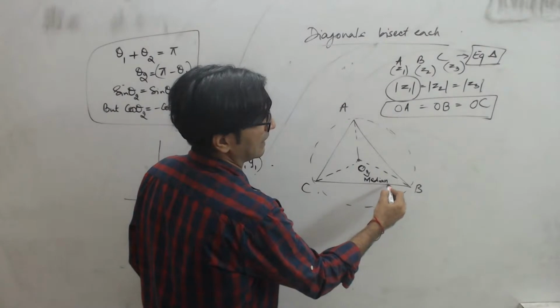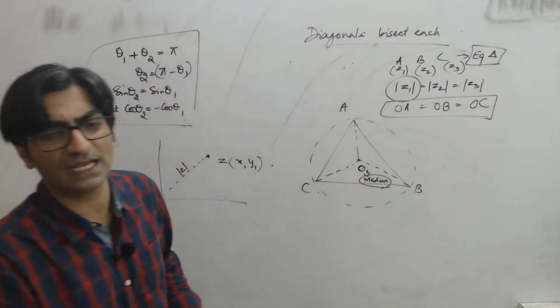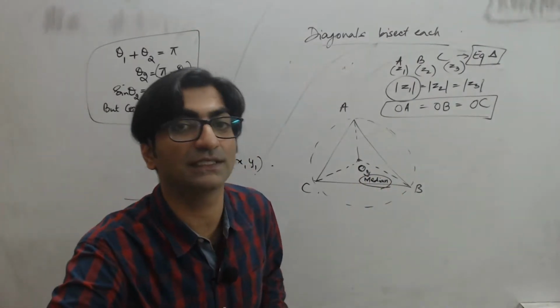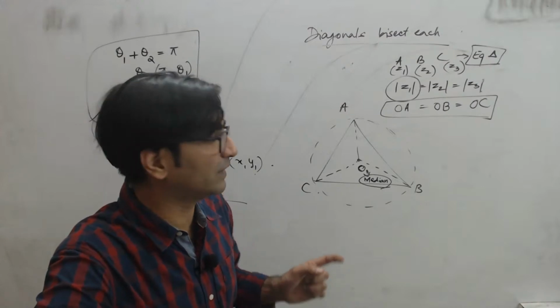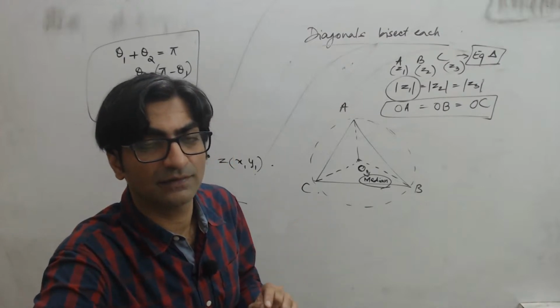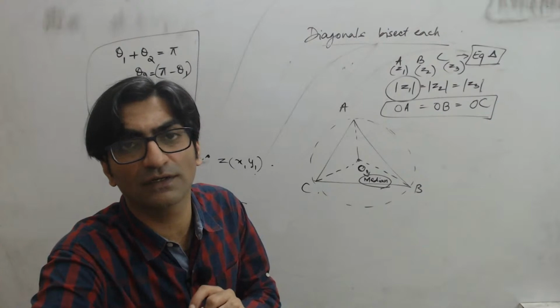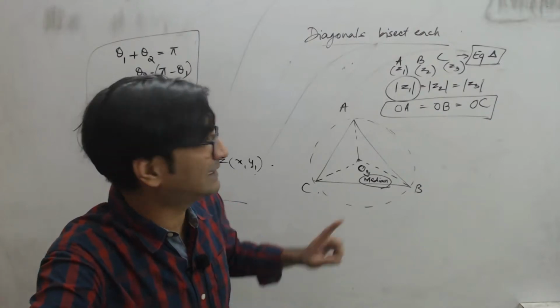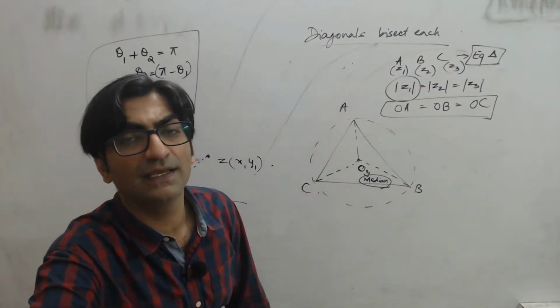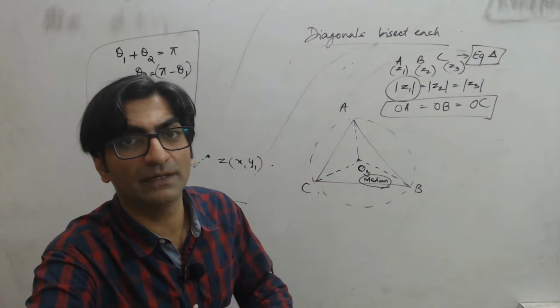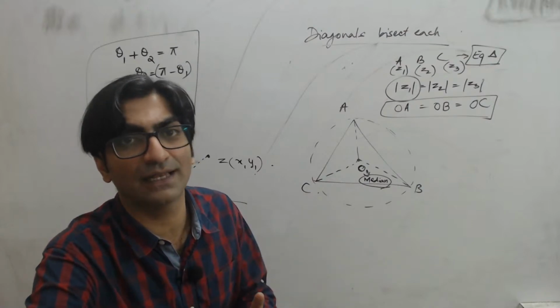And that is the condition that we use in this question. ये थोड़ा सा tough question हो गया इस वजह से, right? Because you need to figure out that O, the center, the origin of the Argand plane, since it is equidistant from A, B and C, that point will also be the centroid. What is centroid? Where the medians intersect.